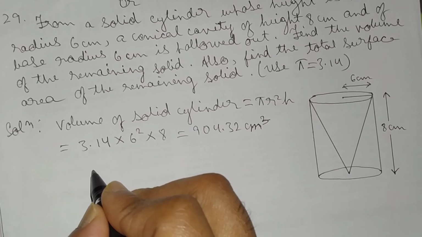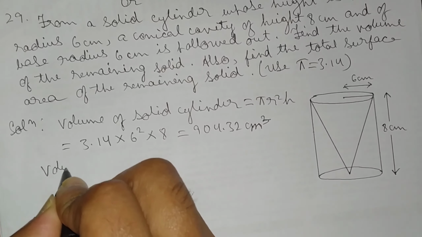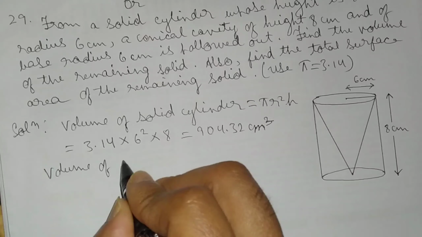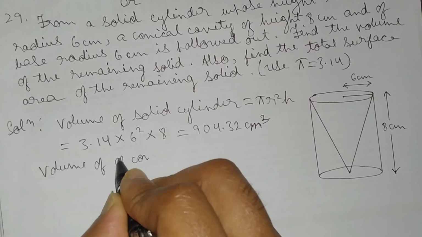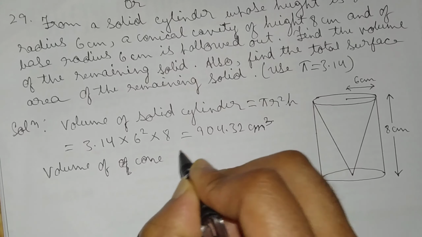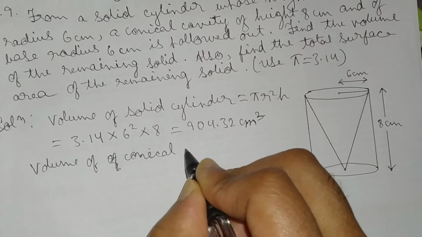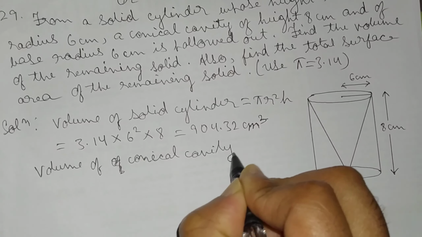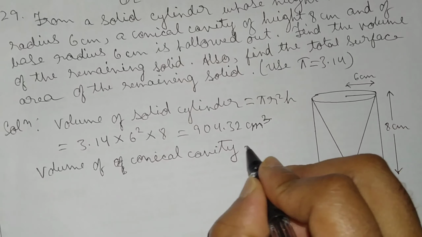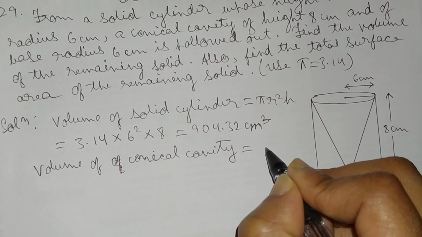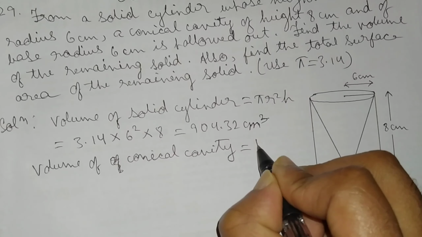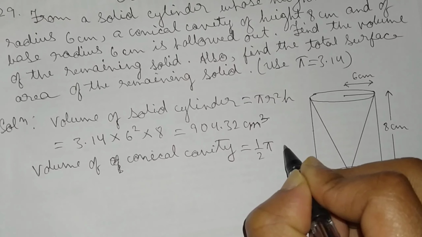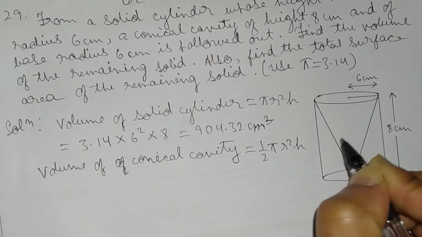The next step, volume of conical cavity. The volume of cone formula is 1/3 pi r square h.